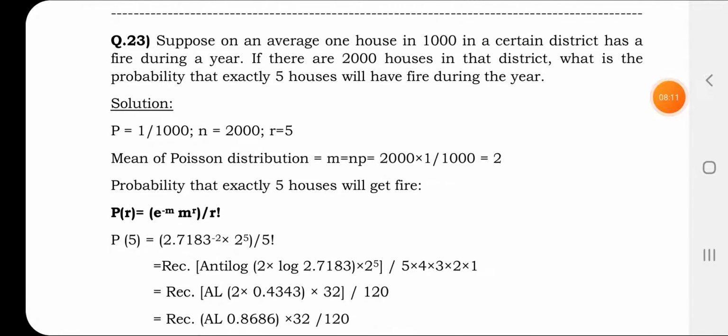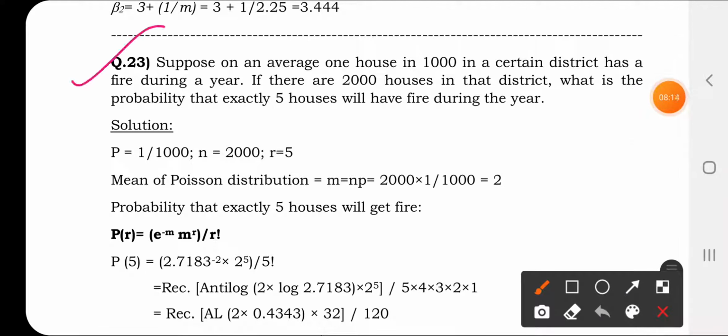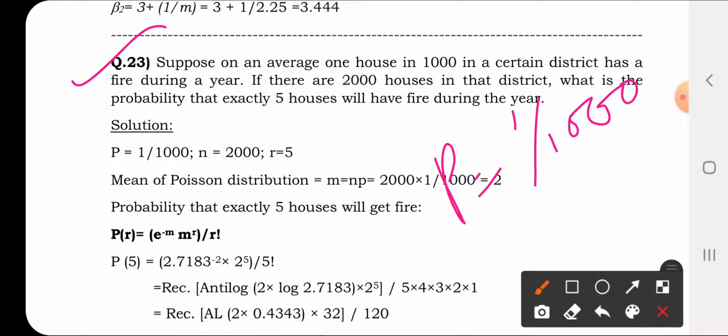Yes, see the second sum here. The second sum is that on an average, one house in 1,000. It means what? On average, one house in 1,000 is getting a fire during a year. This is the probability of success. For example, if there are 2,000 houses, how many houses will get fire? Among 1,000 only one house is getting fire, so in 2,000, two houses. That 2 is what? 2 is your mean.